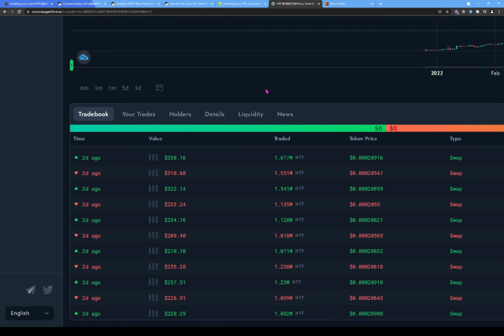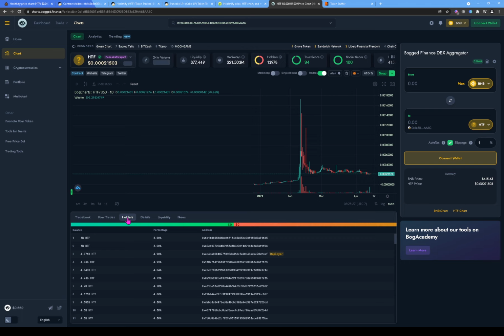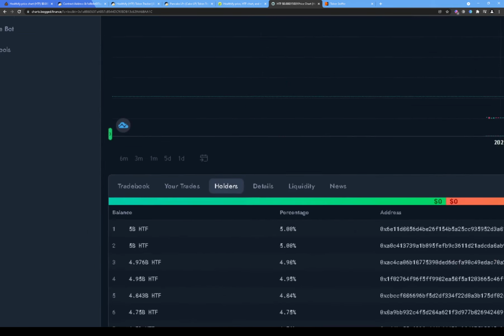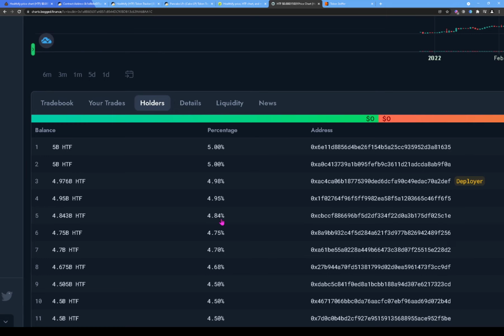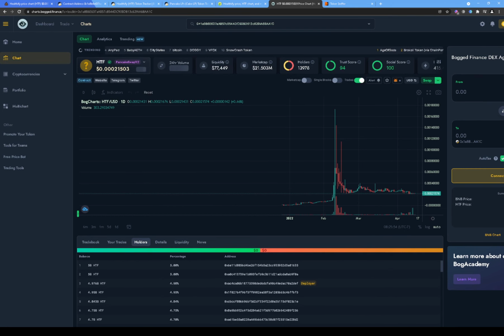charts.bog.finance, and one section I love in this is the analytics section. I love the analytics section, but let's go to the holders section first and click on holders. Here we can see these two wallets holding 5%, then this one, it labels it, shows you that the deployer, the person who deployed the token, is actually holding roughly 5%, and then it shows you all of these other wallets holding. You can just come through here just like on BscScan. This tool also shows you all the holding details and stuff like that.